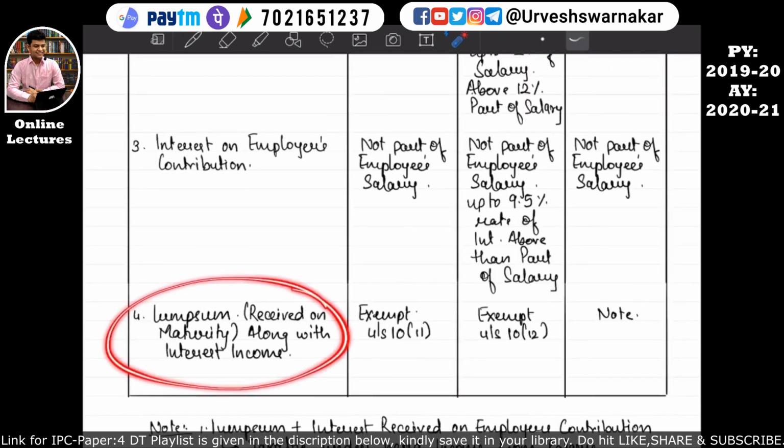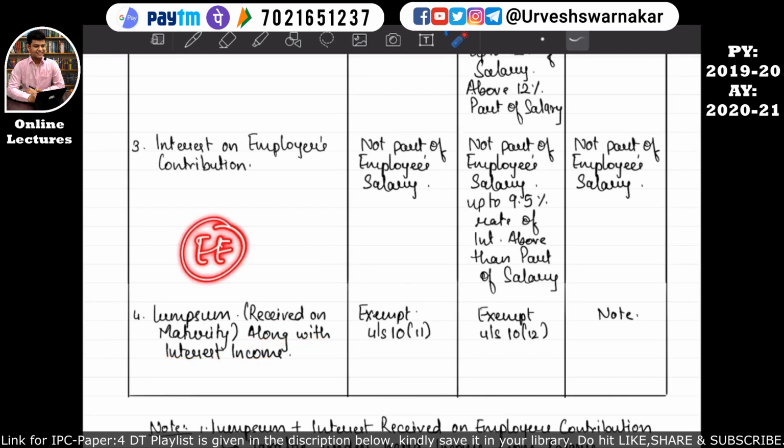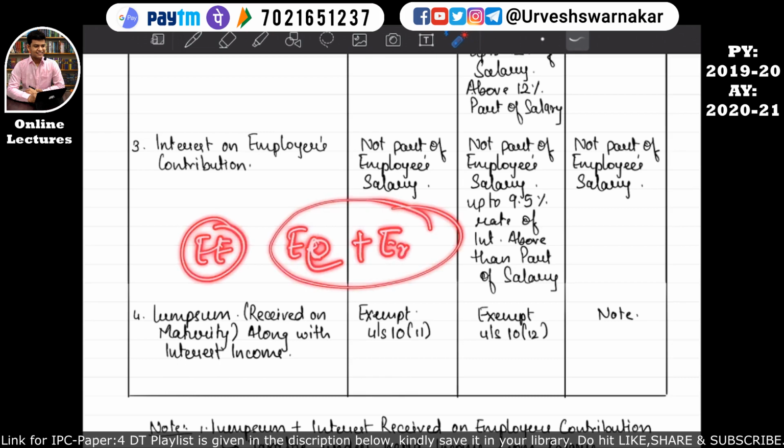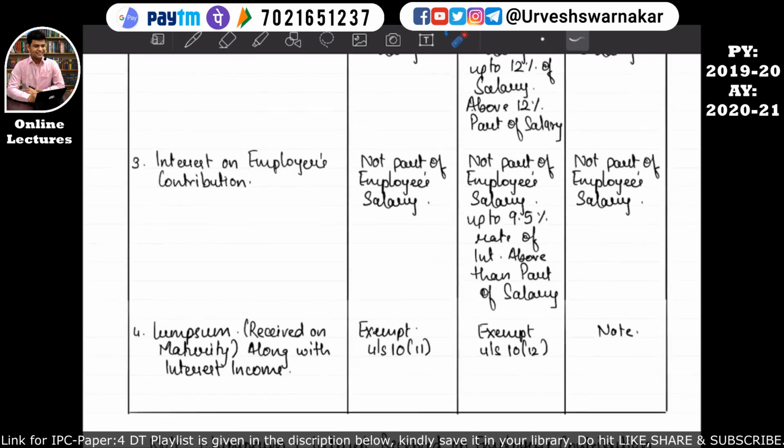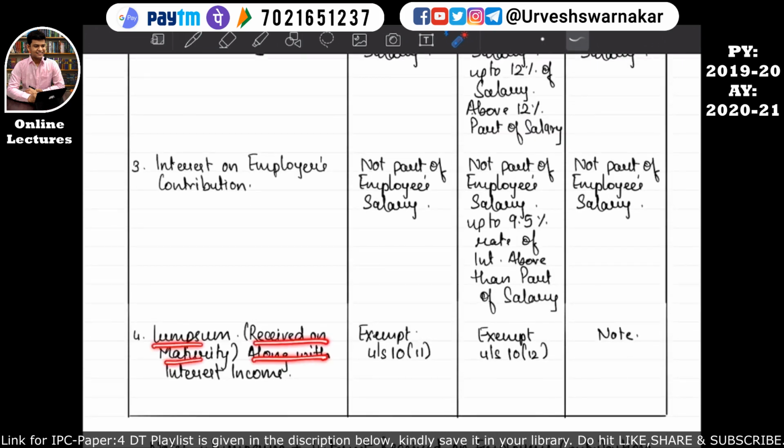If a lump sum amount has been received on maturity along with the interest income, then whatever amount has been received by the employee, that is the employee's contribution plus the employer's contribution, both will be exempt under section 10(11). I hope this is quite clear. Similarly, it goes for the recognized provident fund. If a lump sum is received on maturity along with the interest, whatever amount has been received by the employee for the employee's contribution as well as for the employer's contribution will be exempt under section 10(12). I hope this is quite clear to you all.